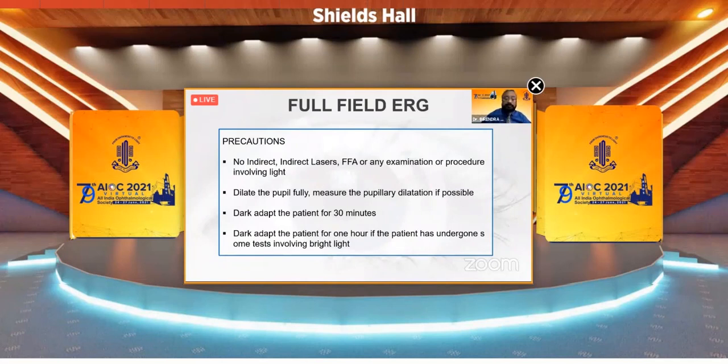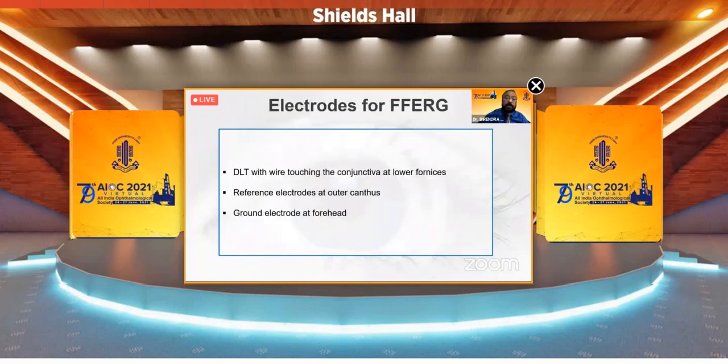And after that, you dilate the pupil fully for the full field ERG, and please measure the pupillary dilatation if possible. First of all, adapt the patient for 30 minutes, and if you have given any bright light, you have to adapt the patient for approximately an hour or so. The DTL electrode with wire touching the conjunctiva at the lower fornices is better. The reference electrodes are at the outer canthus and ground electrodes are put on the forehead.